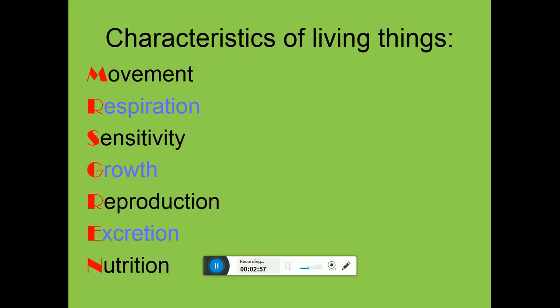Grant. So as you can see on the extreme left on the slide, it is highlighted in red. Mrs. Grant. M stands for movement, R for respiration, S for sensitivity, G for growth, R for reproduction, E for excretion, and N for nutrition.